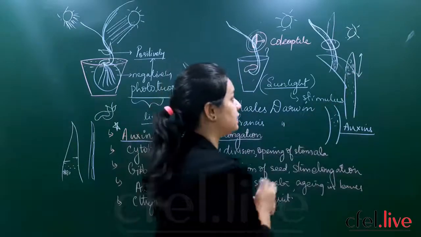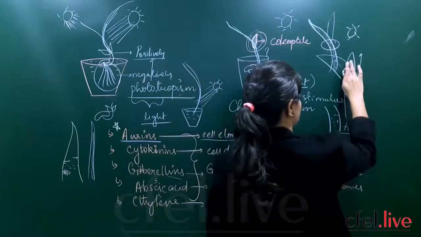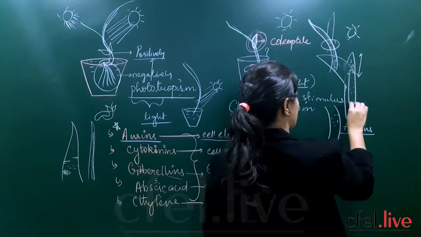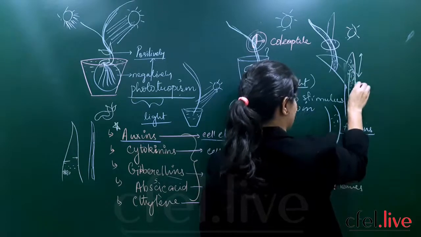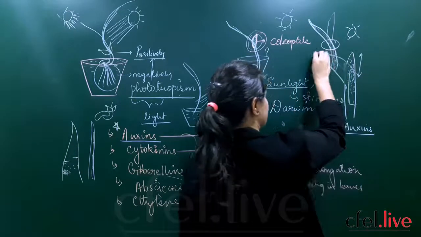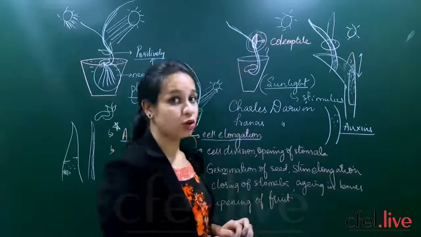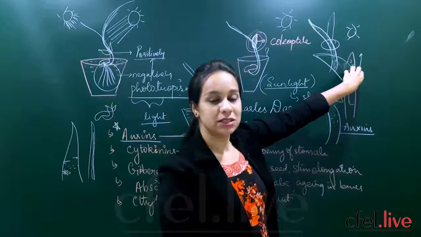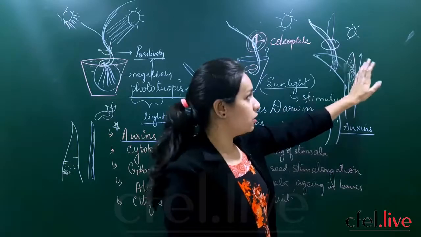The auxins finally, this is the bending, yes or no children? So they saw that the auxin concentration on this part of the stem became more and finally it caused a characteristic bending. As I have told you, from here the auxins have moved. So here the concentration of auxin became more, in the shaded part.